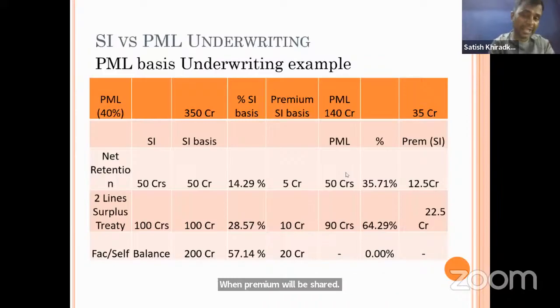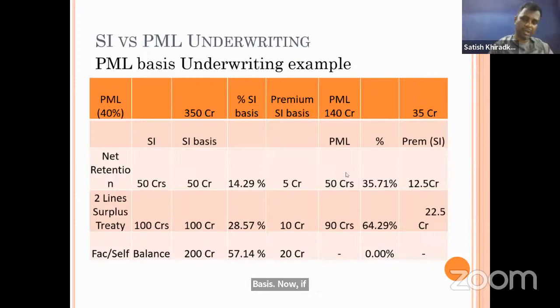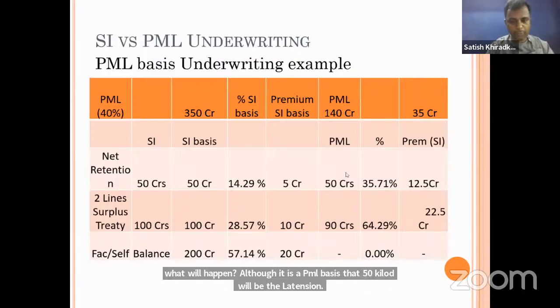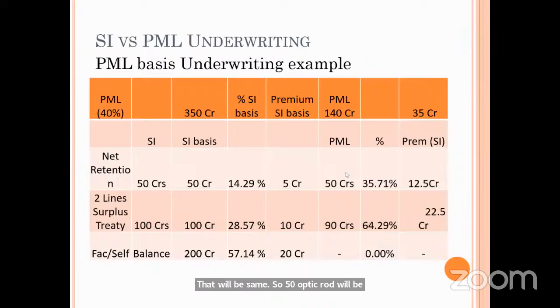But if we have a reinsurance contract on a PML basis, and PML is decided as 140 crore, what will happen? Although it is a PML basis, the 50 crore retention will be the same, kept by the insurance company.